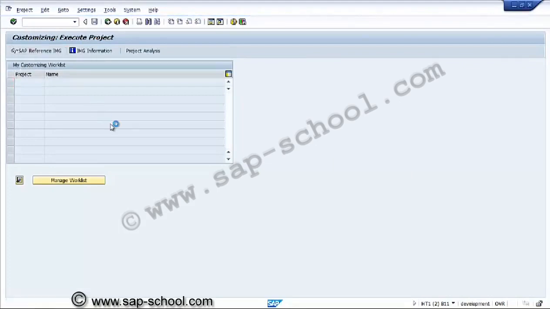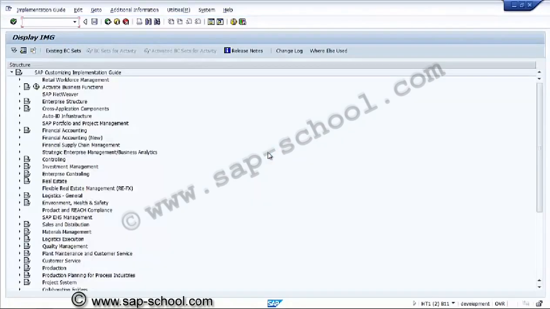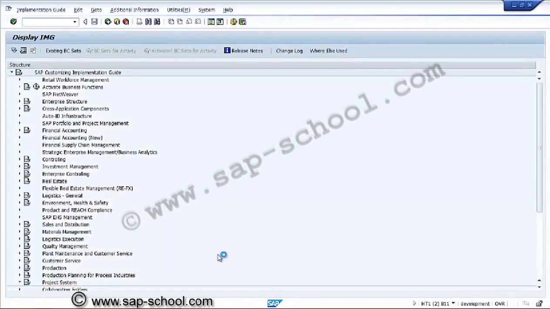In the customizing guide, we'll go to project system. In the project system, we'll go to information system, so that whatever relevant customizing nodes are available, we can check it out.